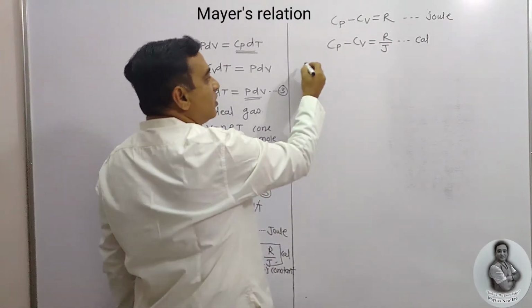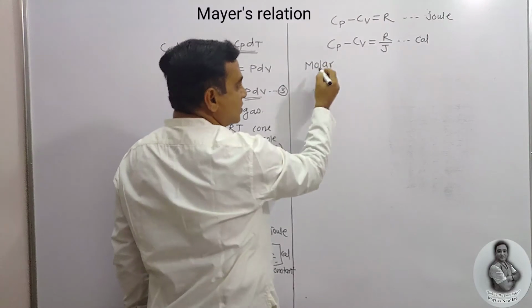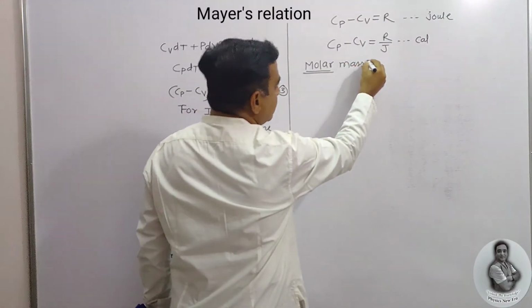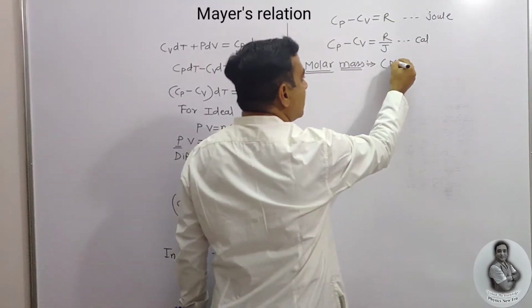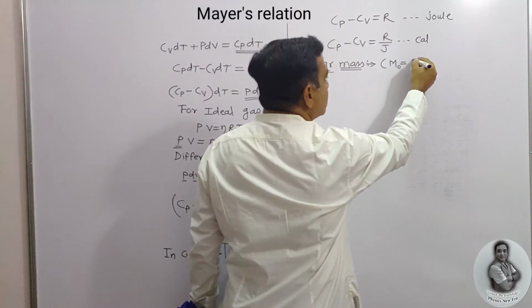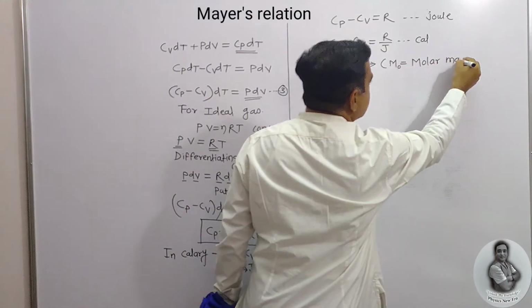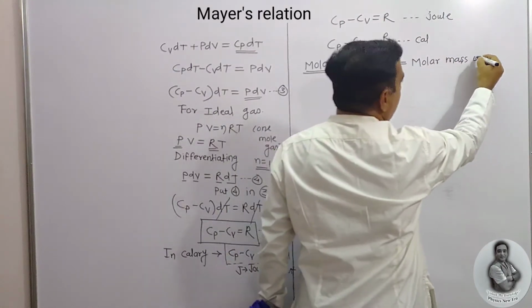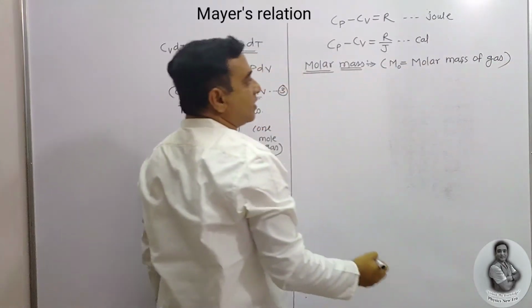Now in terms of molar mass, I am going to express these two equations. Let M0 be the molar mass of a gas, the mass of the gas which is packed inside the container.